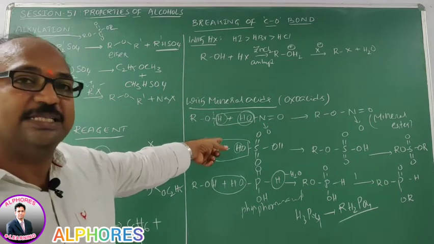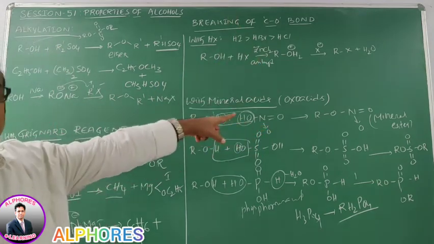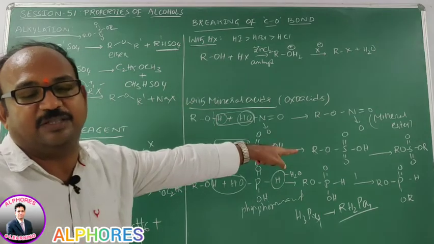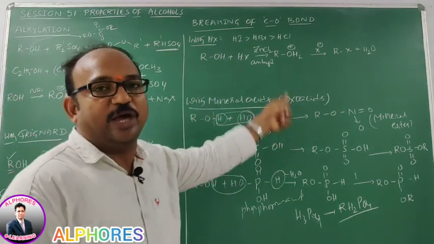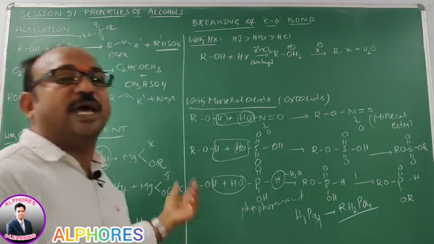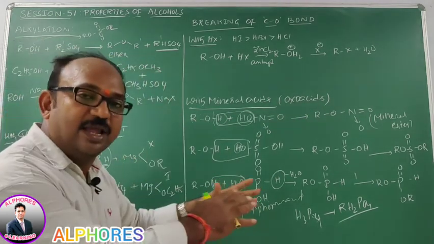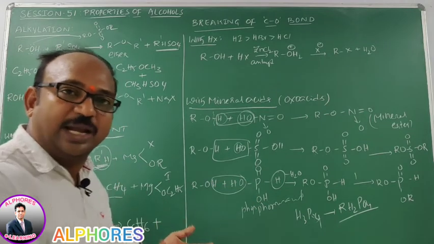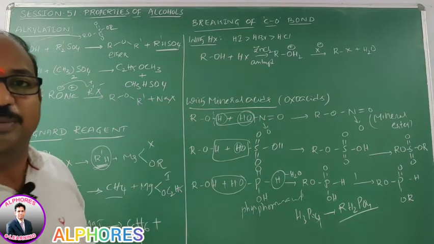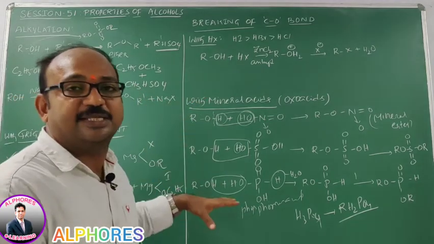So with nitric acid you are getting alkyl nitrate, with sulfuric acid alkyl hydrogen sulfate. Further reaction with alcohol you are getting dialkyl sulfate. With phosphorus acid you are getting alkyl phosphites, and with phosphoric acid you are getting alkyl phosphates. So all these are examples of mineral esters.